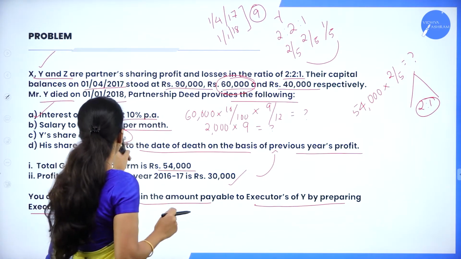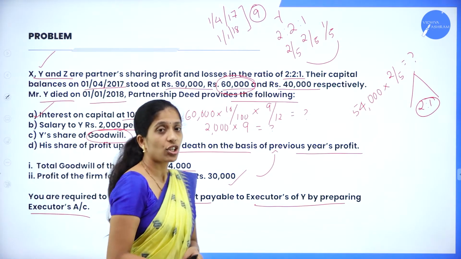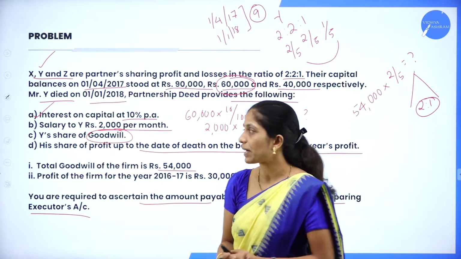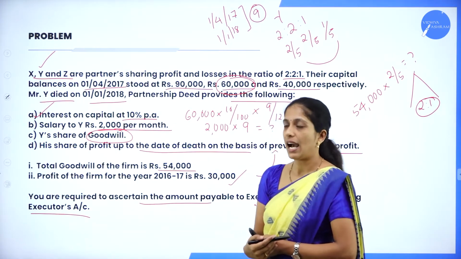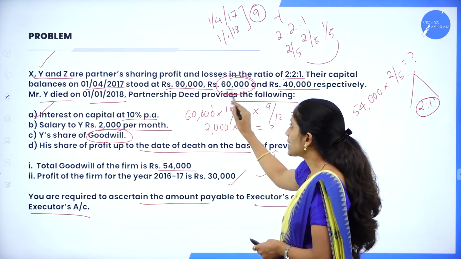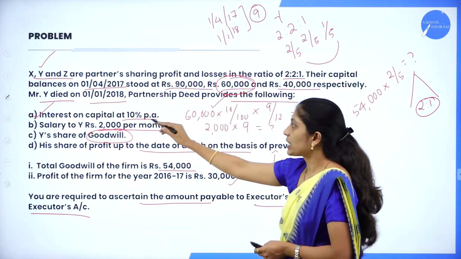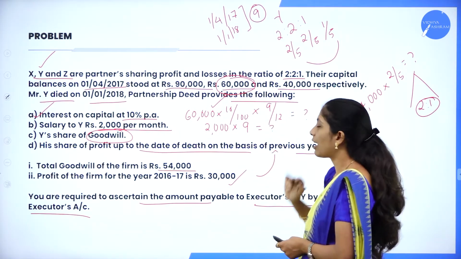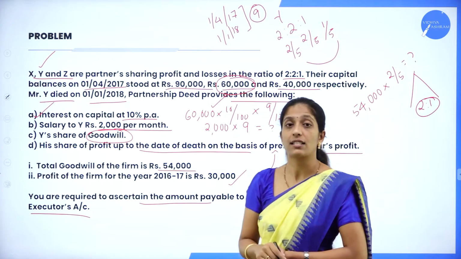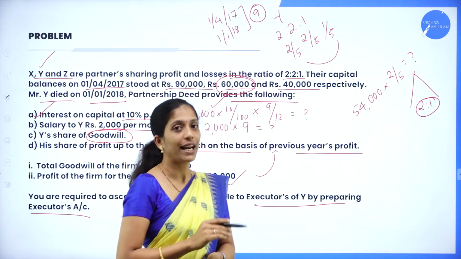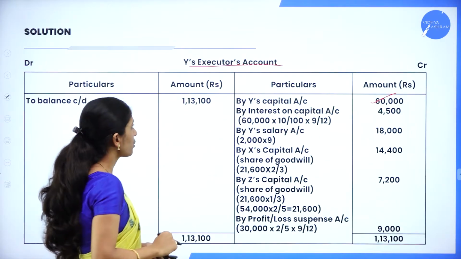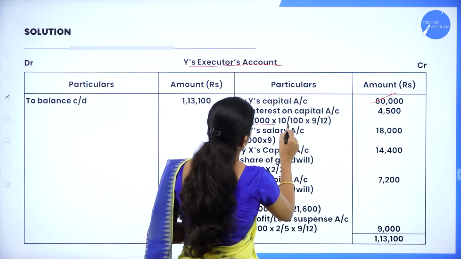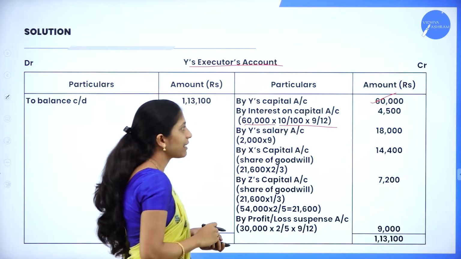Next, they have given the first condition that we have to give interest on capital at 10% per annum. I have already told you 60,000 is the capital, the percentage is 10%, and for how many months was he in the business? Only 9 months. So 9 divided by 12. How to calculate? 60,000 into 10% into 9 divided by 12.